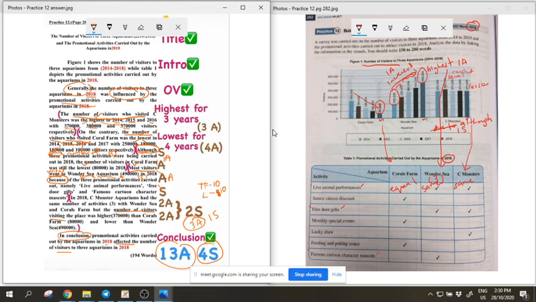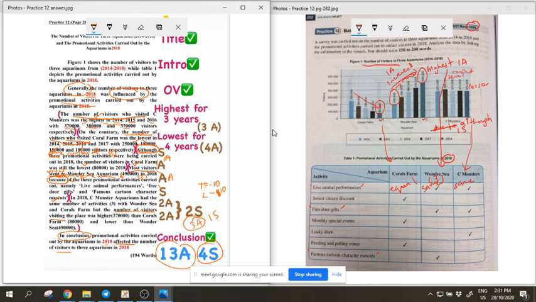But you see, if you put the word because, it looks a bit funny. So maybe it's better if you change to although. You have the most number of visitors, although it's the same number of promotional activities. Okay, then finally in 2018, Sea Monster Aquarium had the same number of activities. Here they are very clever already now. They remembered to put the trend here. So the same number of activities with Wonder Sea and Coral Farm. Okay, up to here, this person is awarded 2 analyses.